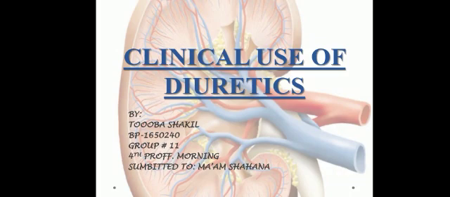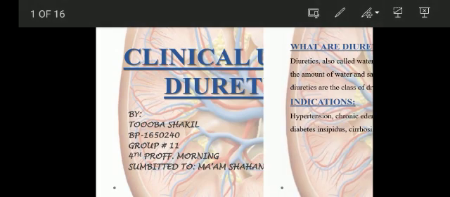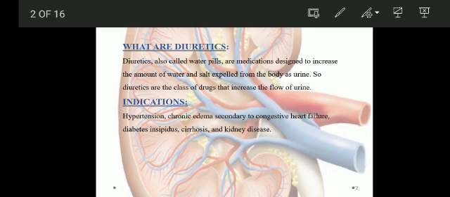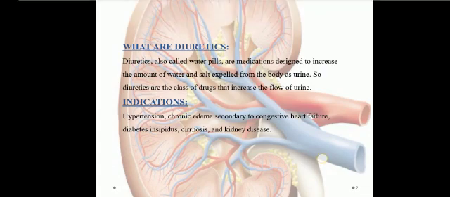Before discussing the clinical use of diuretics, let me tell you what diuretics are and why we are using them. Diuretics, commonly called water pills, are the class of drugs that increase the amount of water and salt expelled from the body in the form of urine. So these are indicated in hypertension, chronic edema secondary to congestive heart failure, diabetes insipidus, cirrhosis and kidney diseases where there is excessive fluid retention. So we can give diuretics.